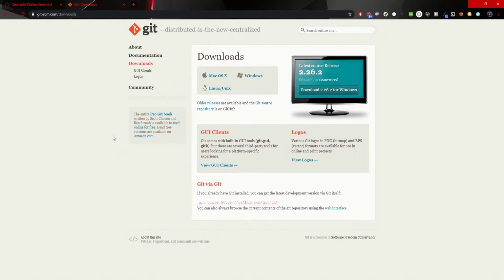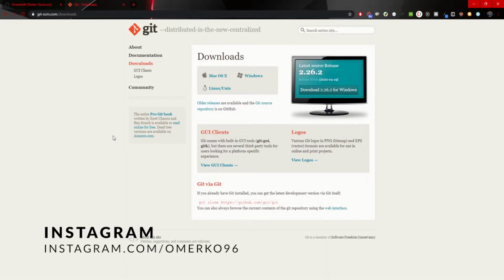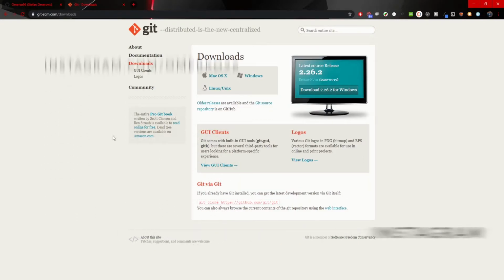So what is Git? Git is a version control system that will allow us to track our changes through our code. It is created to follow with programmers, so when we work in bigger teams, we could distribute different types of code, different branches of code, and also we could go back through the versions of those branches. It is based for programmers, but it can follow the changes through all the files.